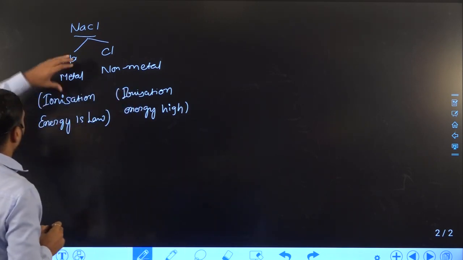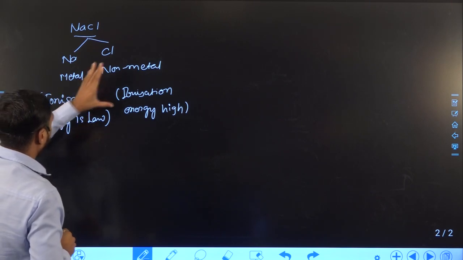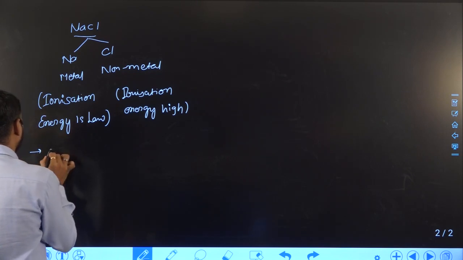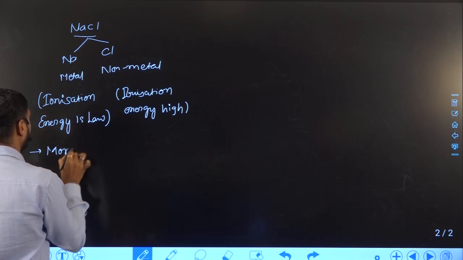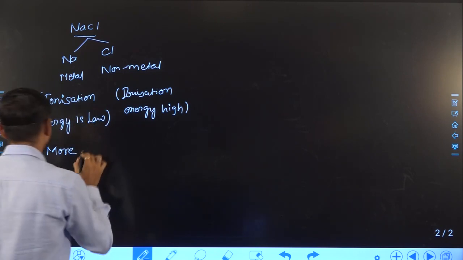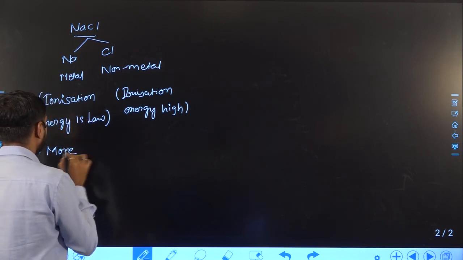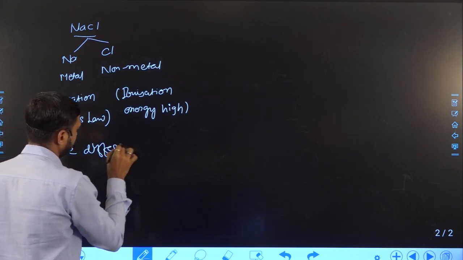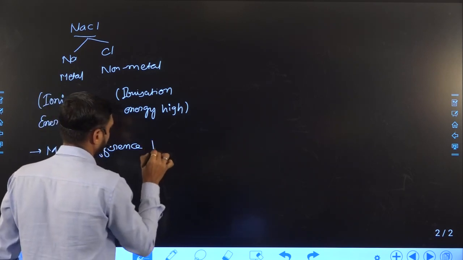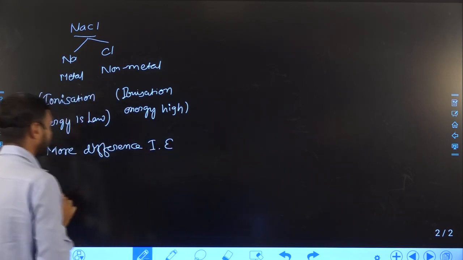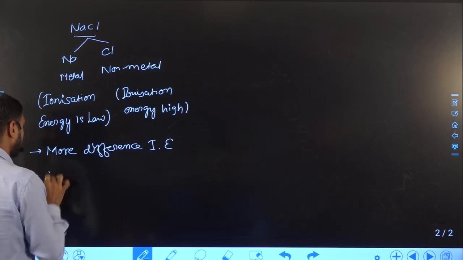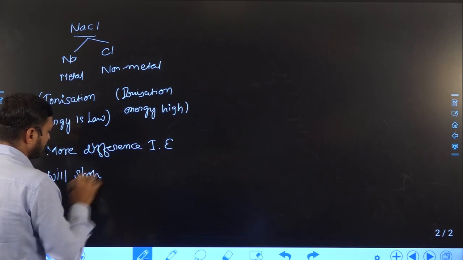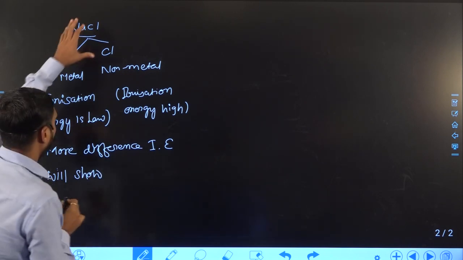If one metal has a low ionization energy and another element has a high ionization energy, then there will be a large difference between their ionization energies. So in this case, ionic bond is formed.